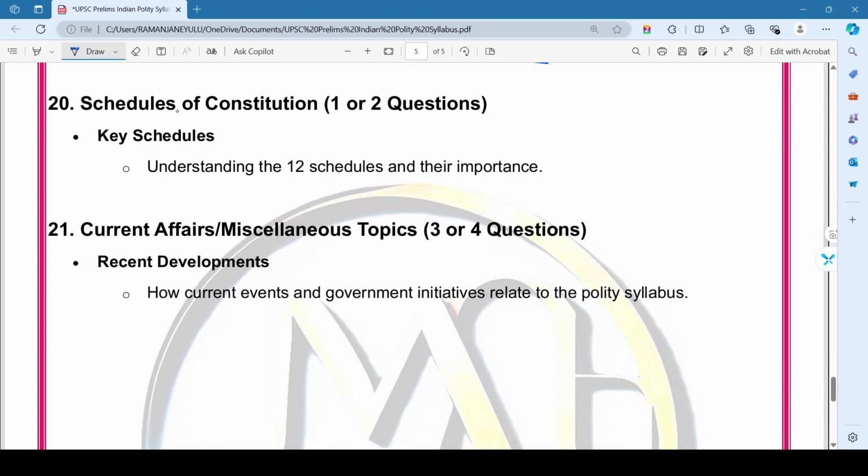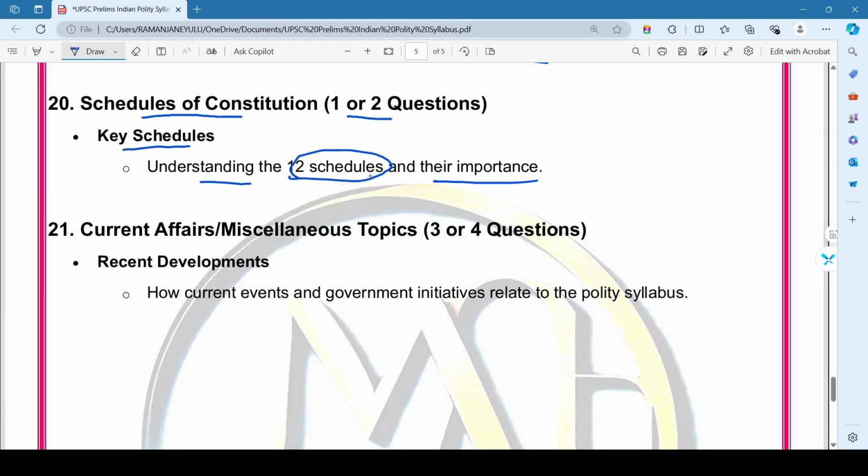So then coming to the 12th chapter, this is also a most important chapter in the Indian polity syllabus, that is schedules of the Constitution. Here we expect regularly one or two questions in the prelims question paper. In this chapter we will mainly focus on the key schedules, that is understanding the 12 schedules